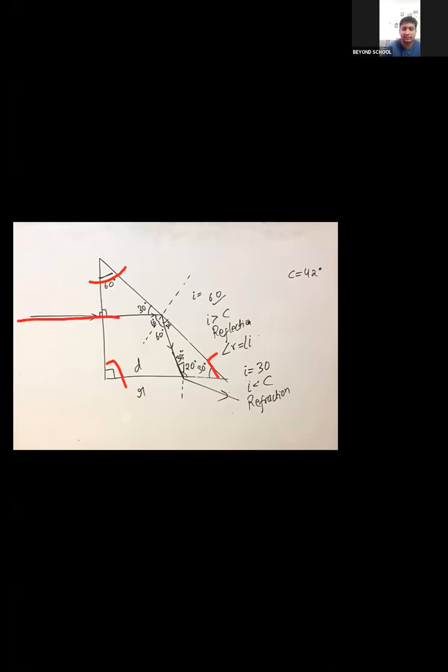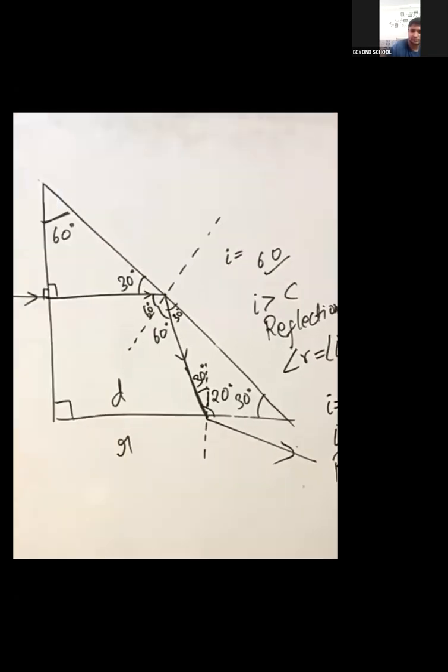This is 90, it touched here, this is 90, this is 60, so this will be 30. This 30, so angle of incidence is 60 now. Again, angle of incidence is the angle between normal and the reflecting surface. Let me zoom in here. This is 60.